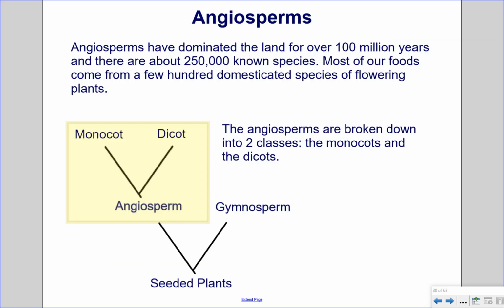Angiosperms. Angiosperms have dominated the land for over 100 million years, and there are about 250,000 known species. Most of our foods come from a few hundred domesticated species of flowering plants. The angiosperms are broken down into 2 classes, the monocots and the dicots.